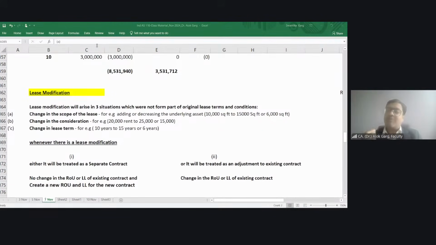Let's say the 3-bedroom flat, which was available at a price of 1 crore up to 31st March 2022, on 31st March 2024 became 2 crore rupees. So in just 2 years, the price has doubled, even tripled.